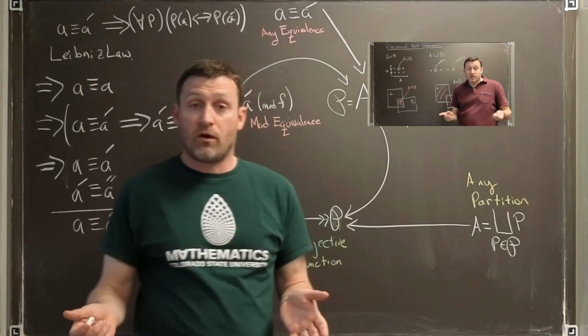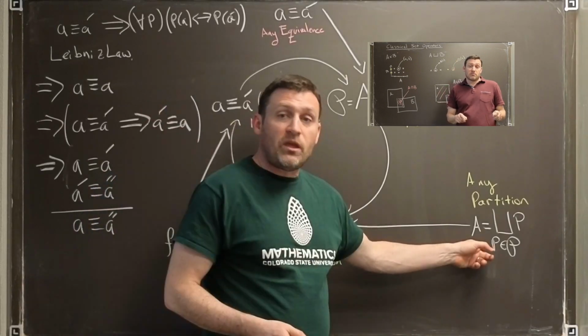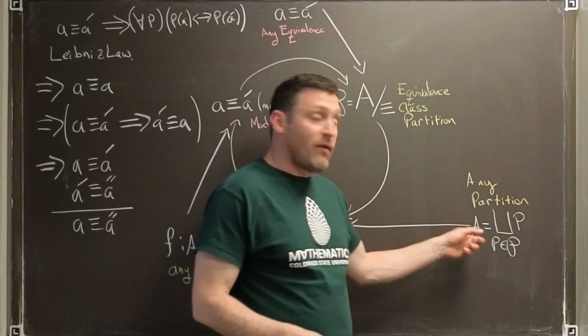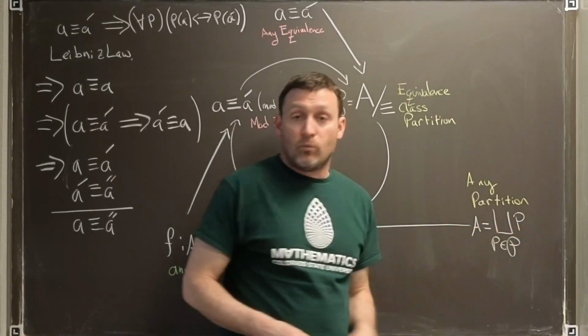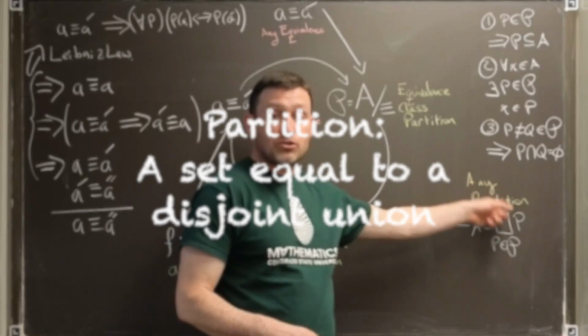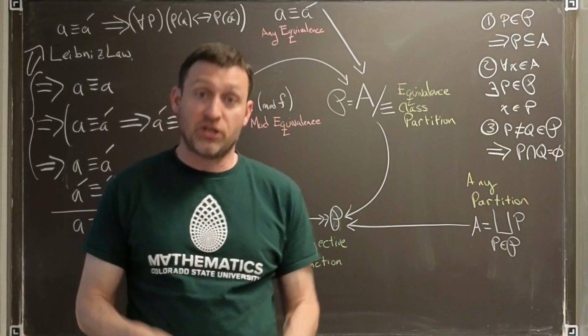And we had a whole video on this construct because it's one of the important type formers in early set theory. Here I'm using the notation with a square union sign. What it says is that every element of A exists in exactly one of these P's. There can be no overlaps and no points missing. When a disjoint union is equal to a set A, we call that a partition of the set.